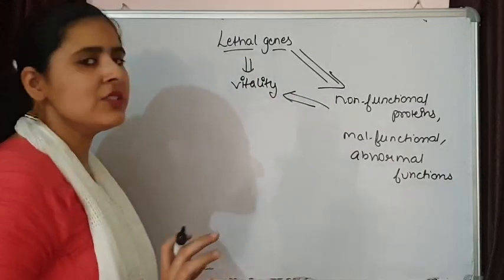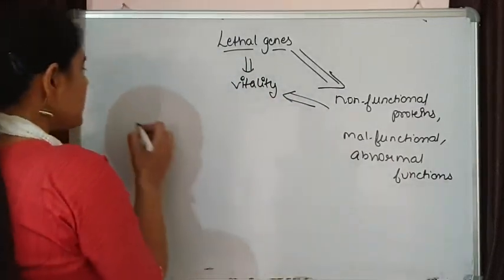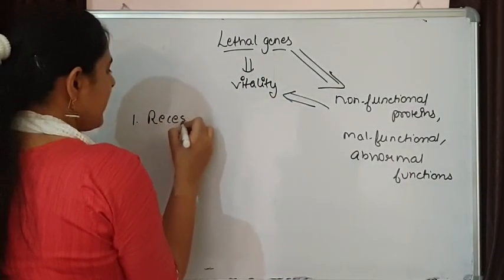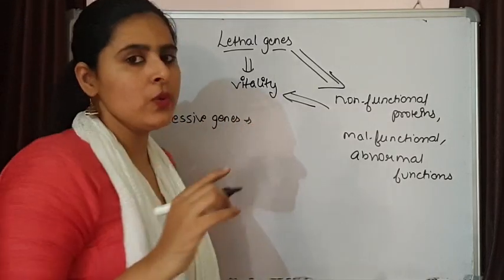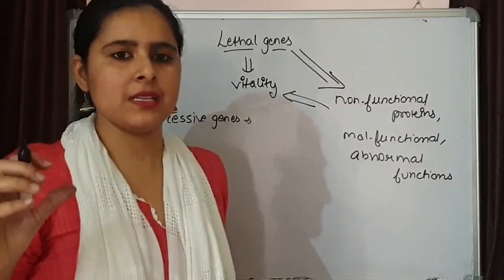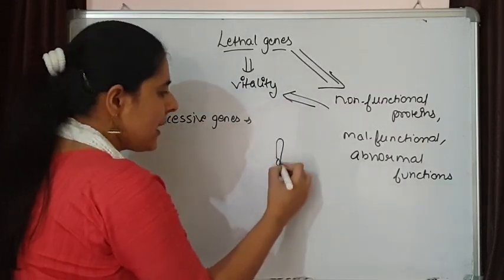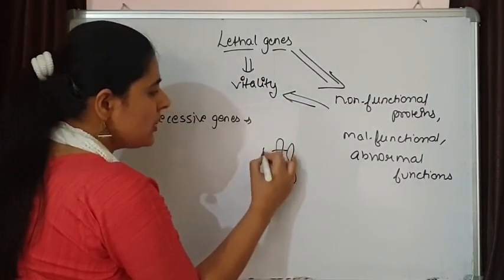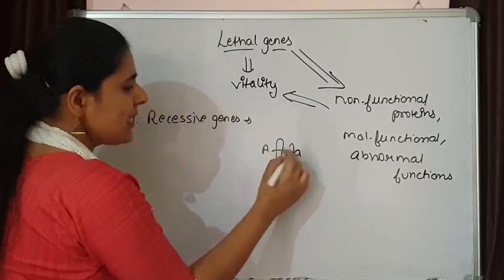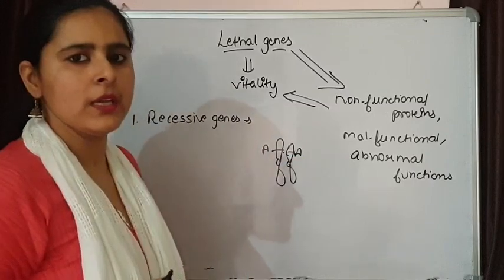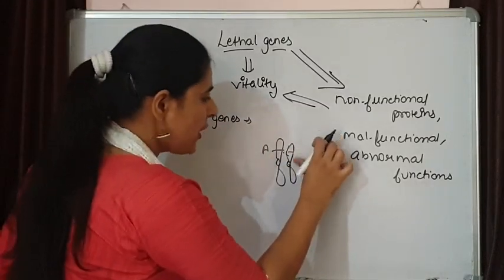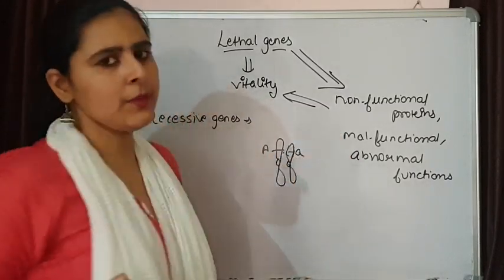Now these lethal genes can be of two types. They can be recessive genes, which means they are going to express only in the recessive form. So this was the situation normally, but after mutation one of them has become recessive.